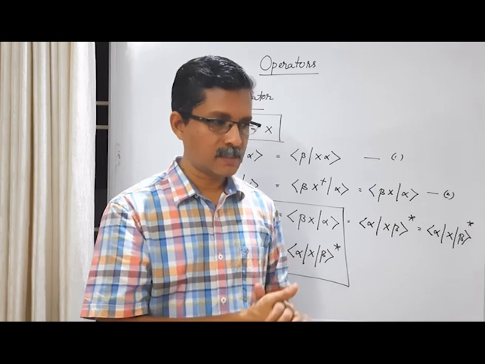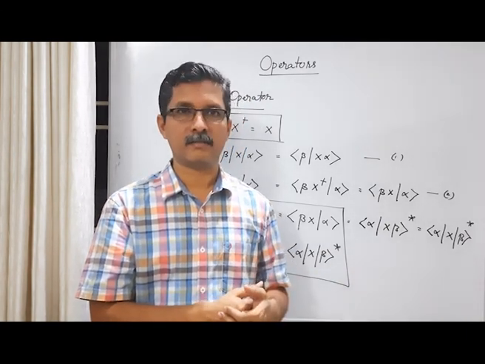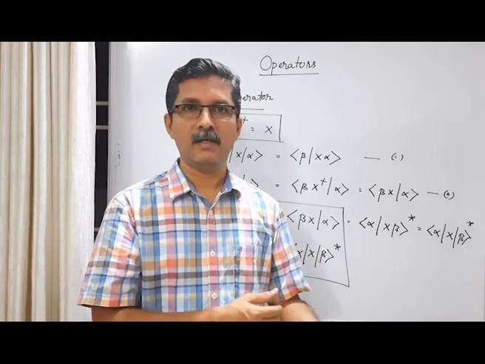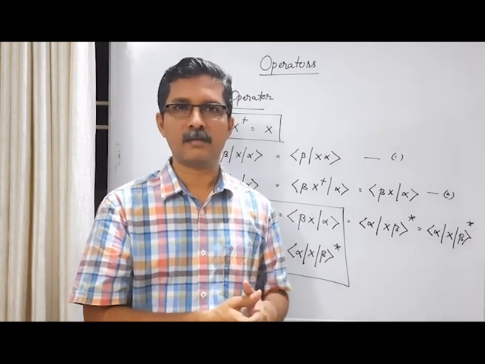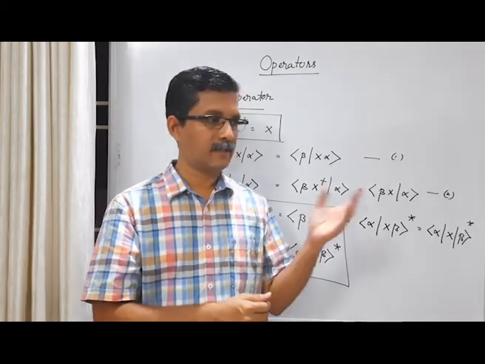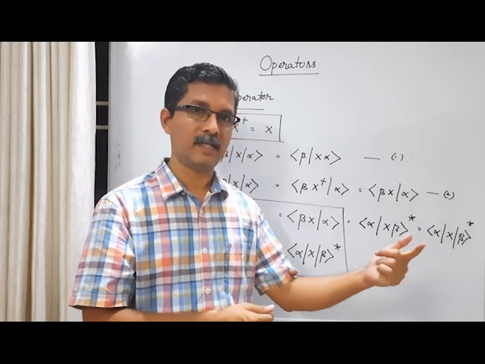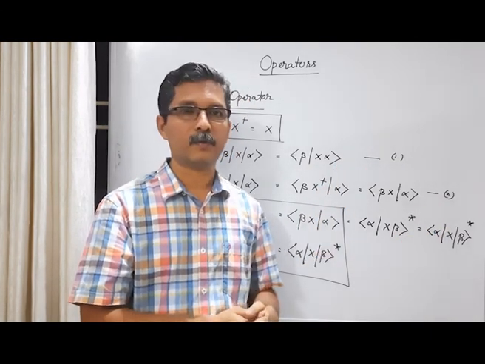Okay, so such states are special states or characteristic states, and they are called eigenkets. Eigenstate is a German word for characteristic state. And that vector is called eigenket of this operator, and the scalar which multiplies the eigenket, that is called eigenvalue.